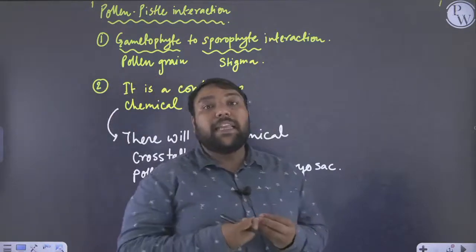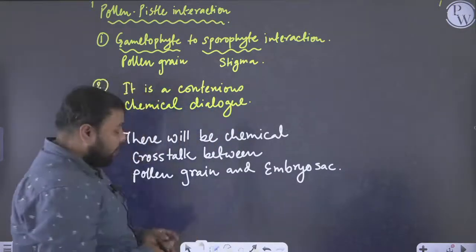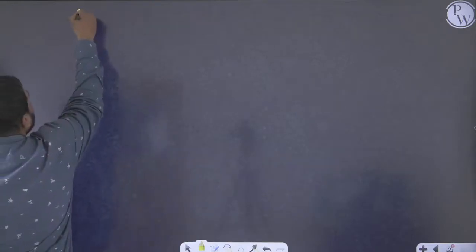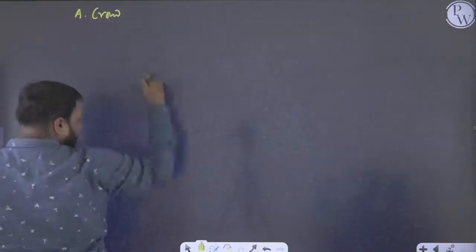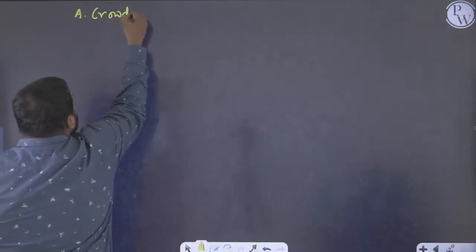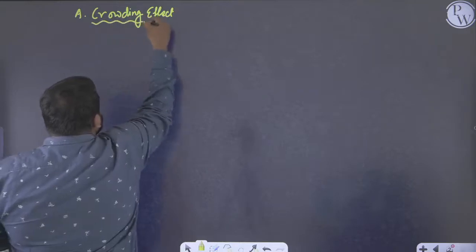So in this pollen pistil interaction, the interaction will start with an event called the crowding effect. So we are now going to look at what the crowding effect is. In very simple language, the more pollen grains accumulate on top of the stigma, the better the germination will be.